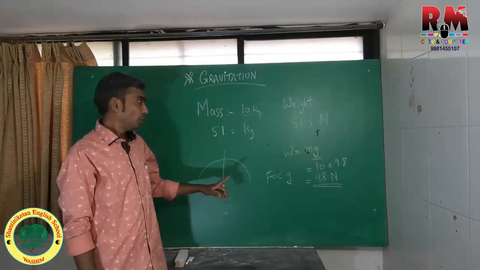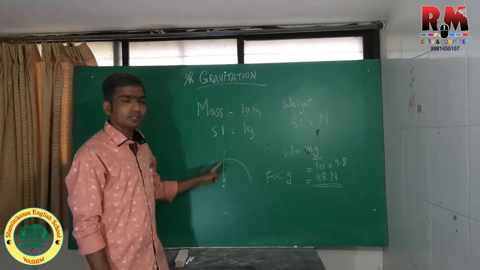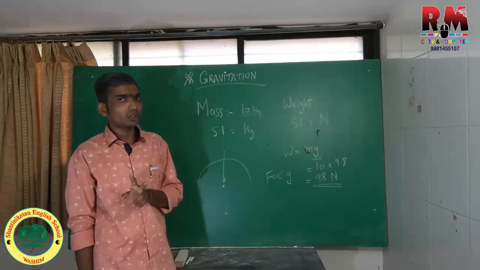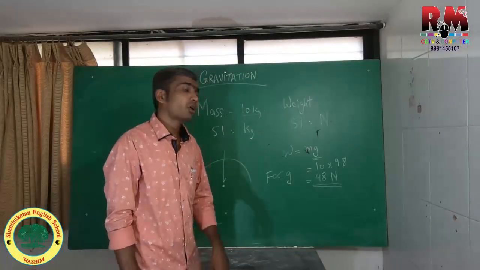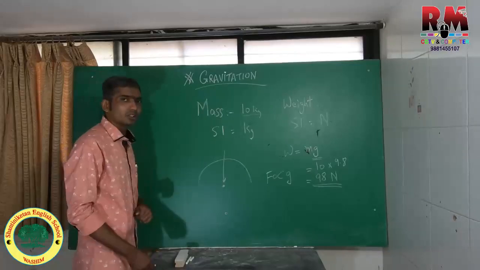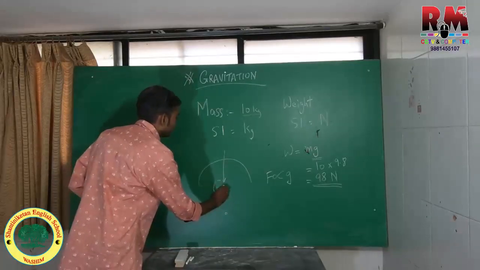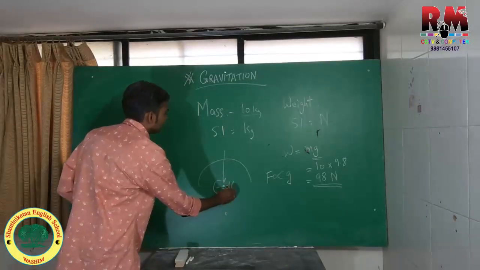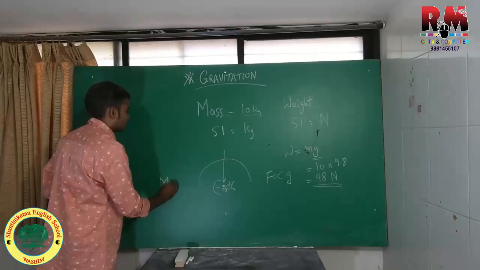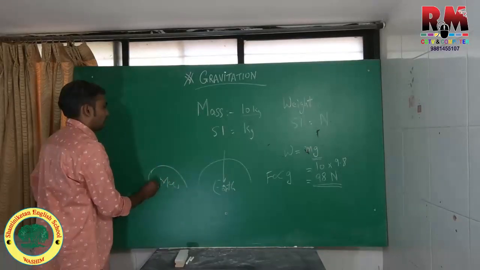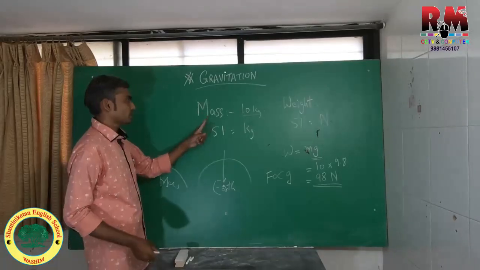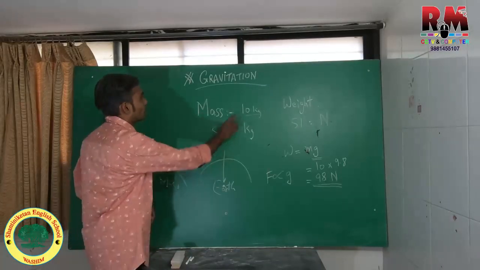Right? Will the mass of a substance weighing 60 kilograms be the same on Earth and Mars? Tell me. Suppose this is Earth and this is Mars. The mass of a substance weighing 60 kilograms.